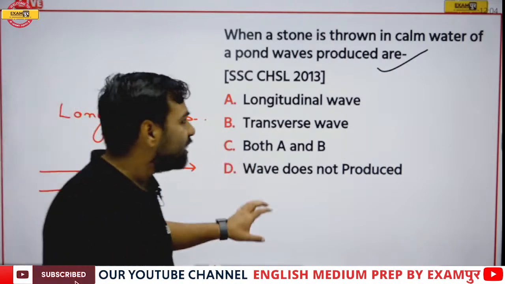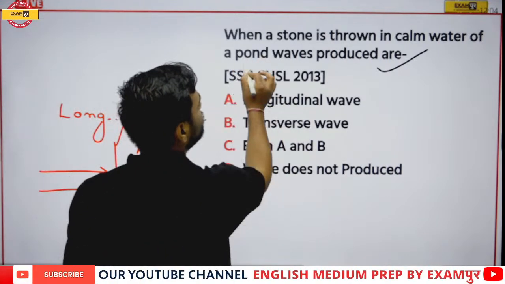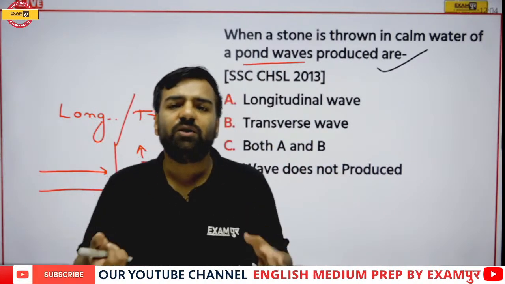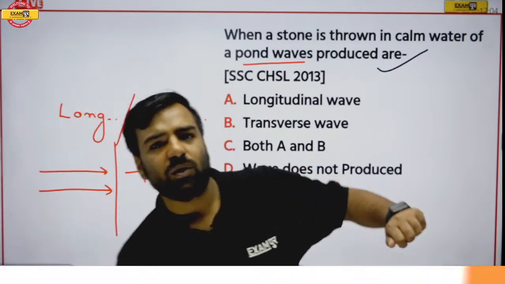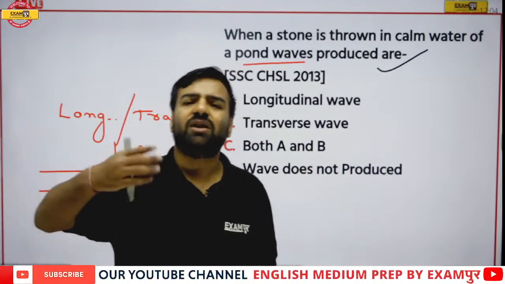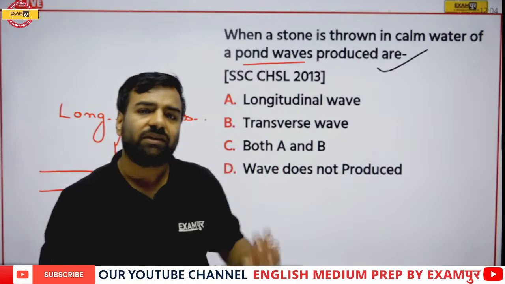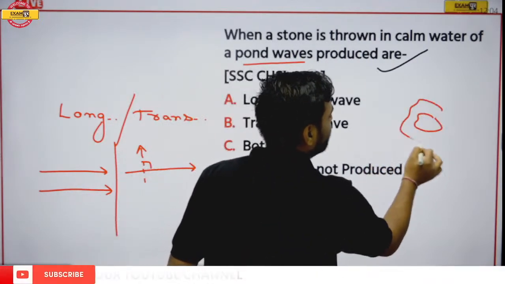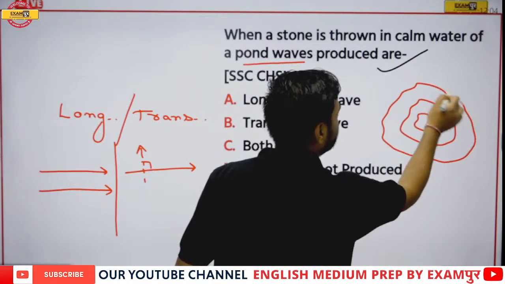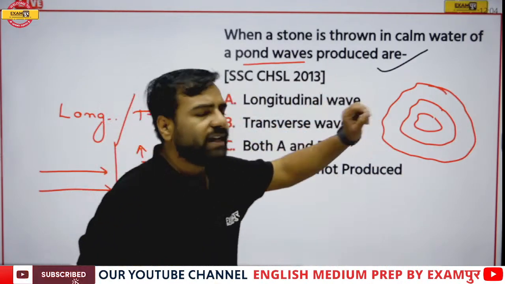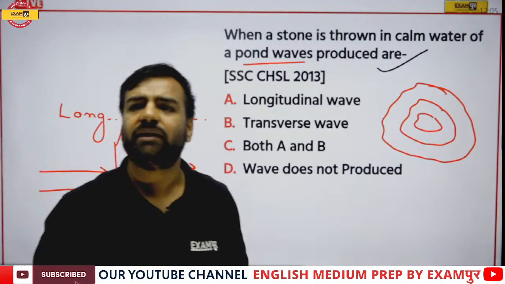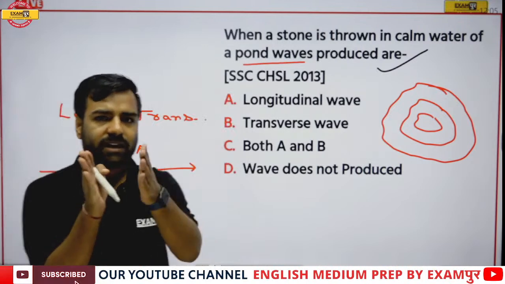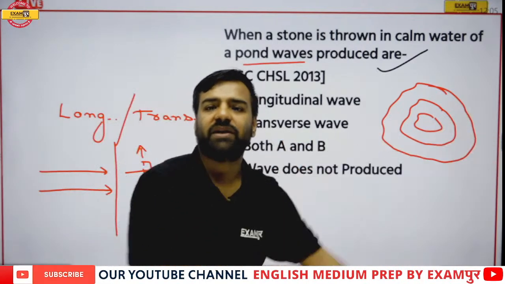So yes, if I talk about the waves which are produced in a pond, we can take the example of our childhood where we used to take a stone and throw it like this. Remember, in the pond or river or lake. So what used to happen? There used to be a disturbance in the water like this. Remember this part? Now, compression and rarefaction is there in the longitudinal part, correct? It's actually like this. Compression and rarefaction.